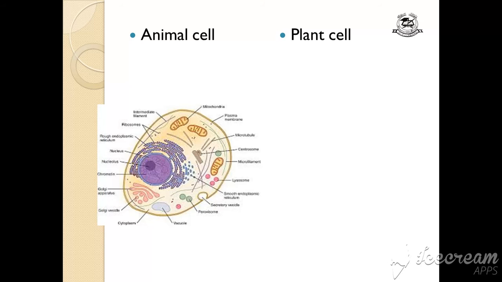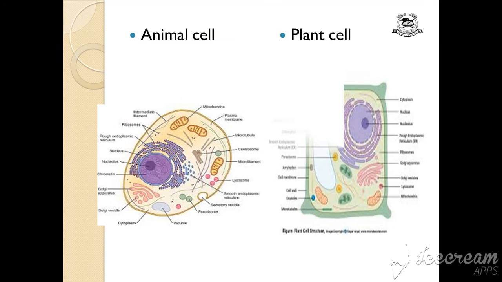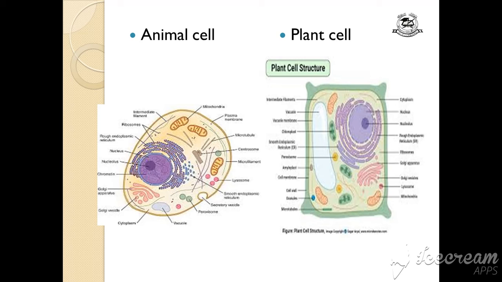You can see this is an animal cell. Here there is only one membrane, that is called the cell membrane. And you cannot see the chloroplast here. Now look at the plant cell. These are the main differences between plant cell and animal cell. You can see around the cell there is a cell membrane, and around this cell membrane there is a cell wall, and there are green colored structures that are chloroplasts. These are not present in an animal cell, and also the cell wall is not present. So this is the main difference on which that classification is done.